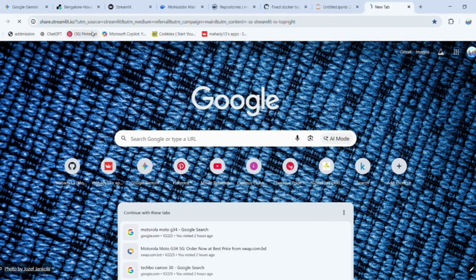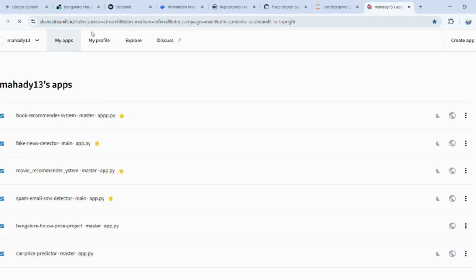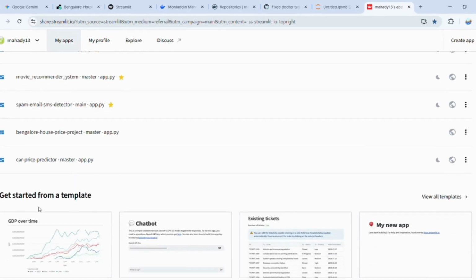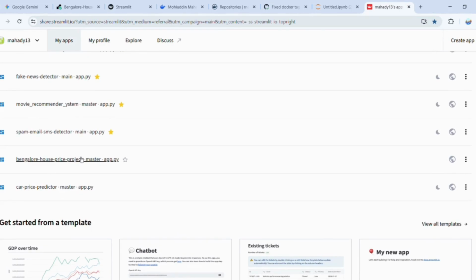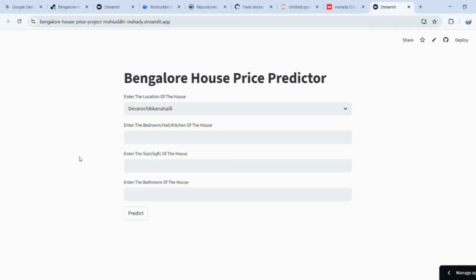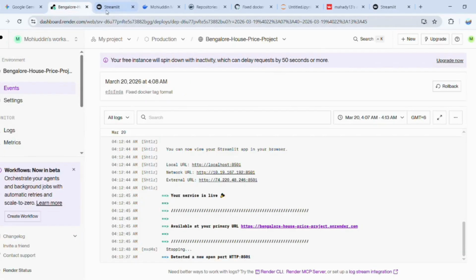As you can see, it takes a little bit of loading. Here is the app I created. So I have also deployed the app on the Streamlit Community Cloud, and also on Render, as you can see.